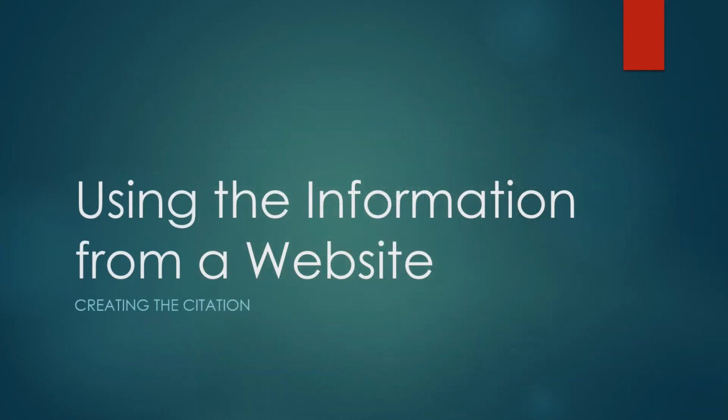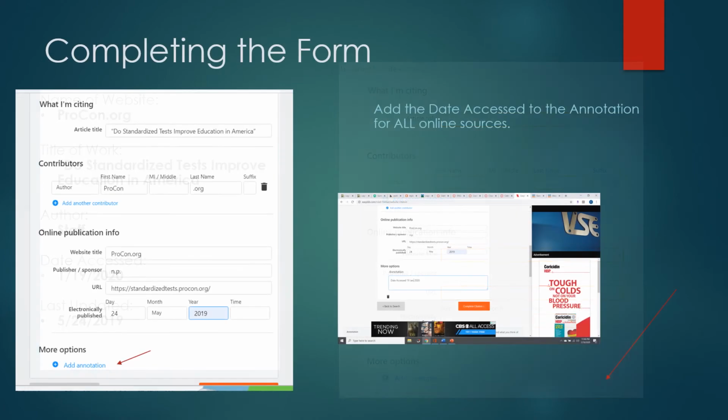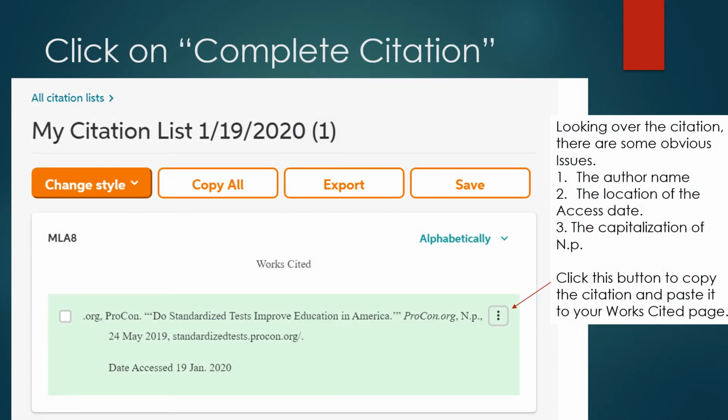Using the information from a website. Here is the same information that was given previously. You need to make sure that you insert the correct information into the corresponding boxes. If you check down at the bottom of the form, it says Add Annotation. Any online source needs to have the annotation of the date accessed. Then you will click on Complete Citation.